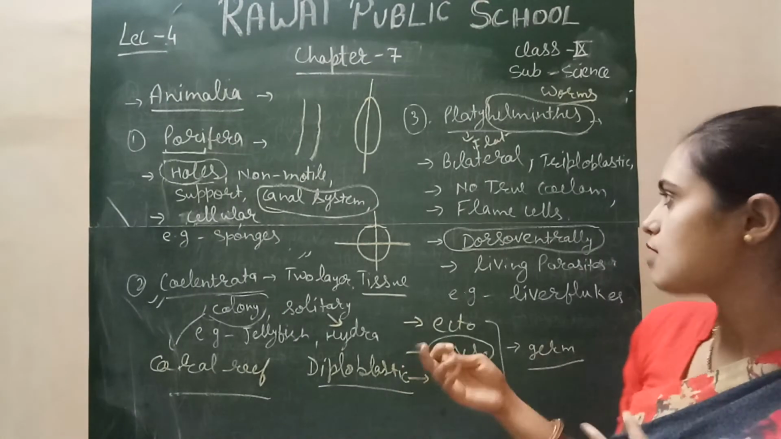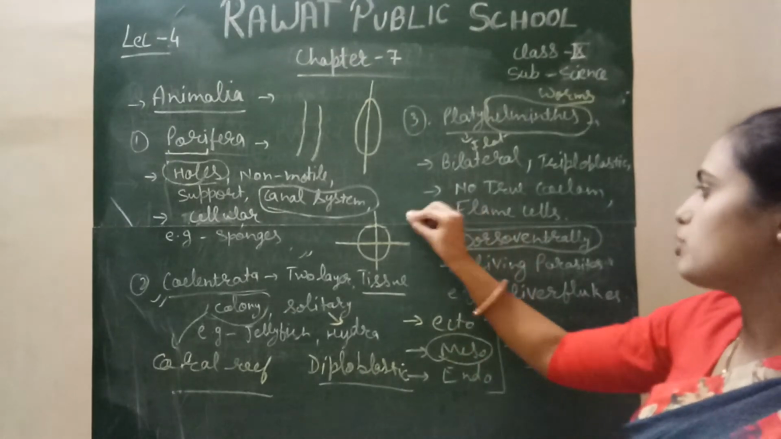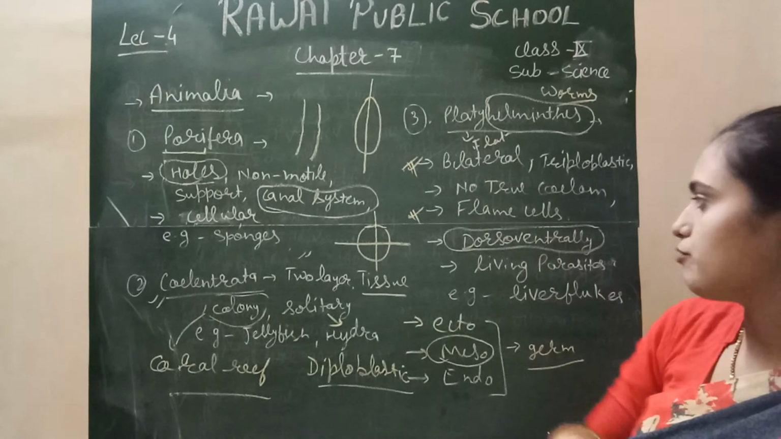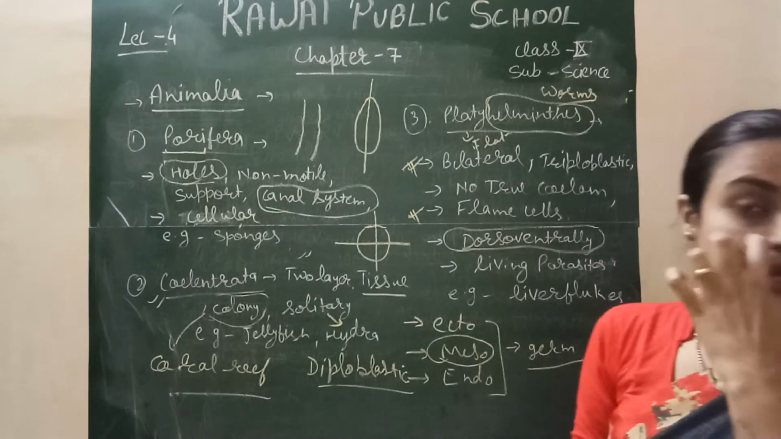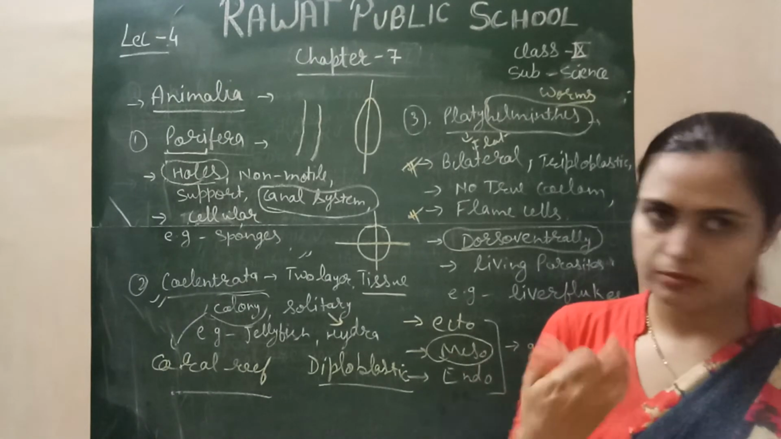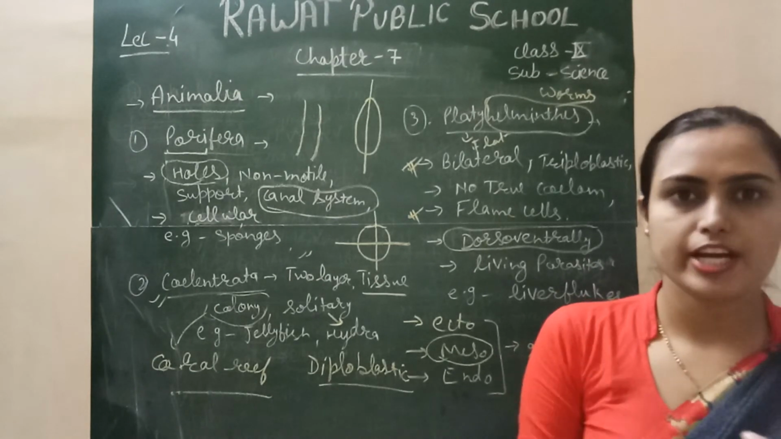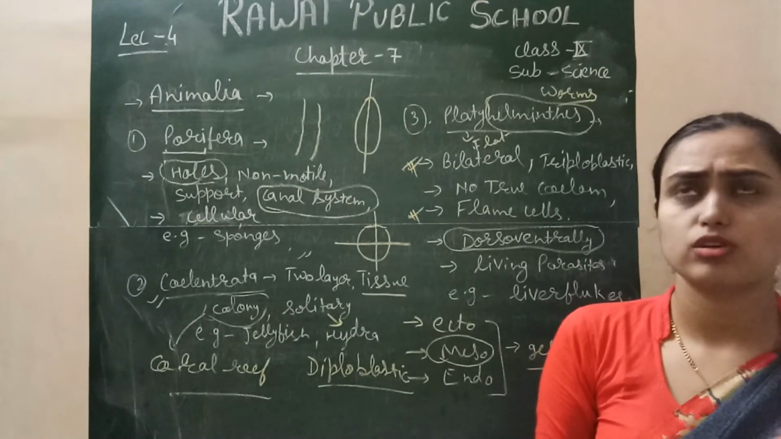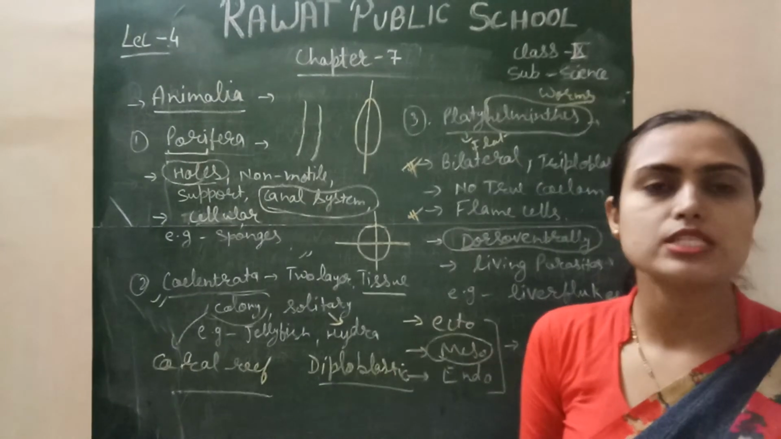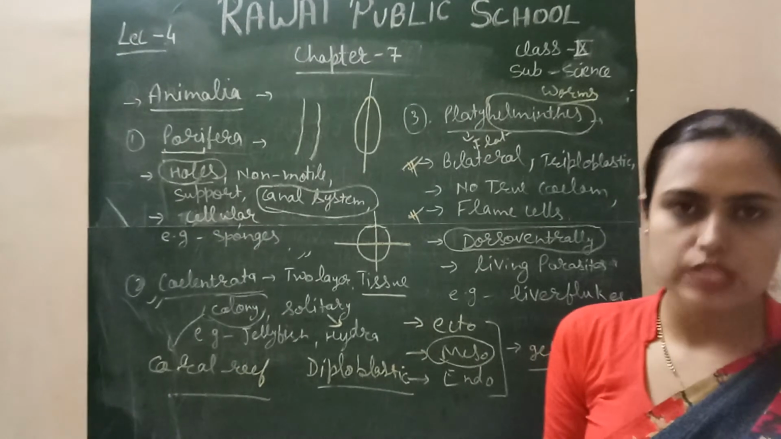Pseudo means false. So they have a special kind of cell for excretion called the flame cell. This is a very important point for platyhelminths. This is also a very important point for platyhelminths. One more thing about the platyhelminths: they are parasites. It means their digestive system is not functional. The platyhelminths do not have different digestive enzymes; you can say simply that digestive enzymes are not present. The digestive system is not complete in platyhelminths, so the digestion process does not proceed.